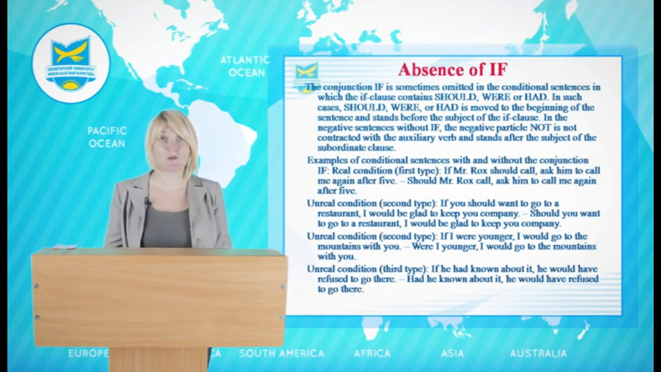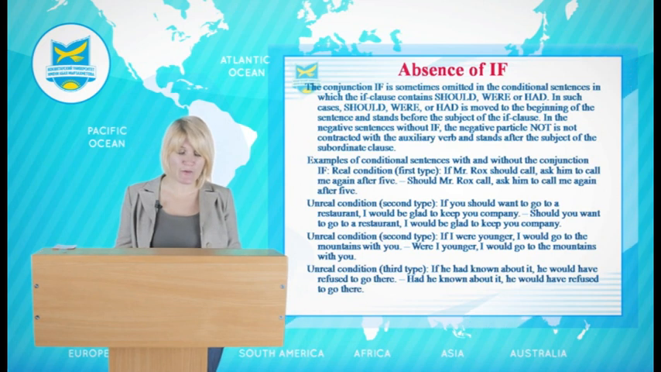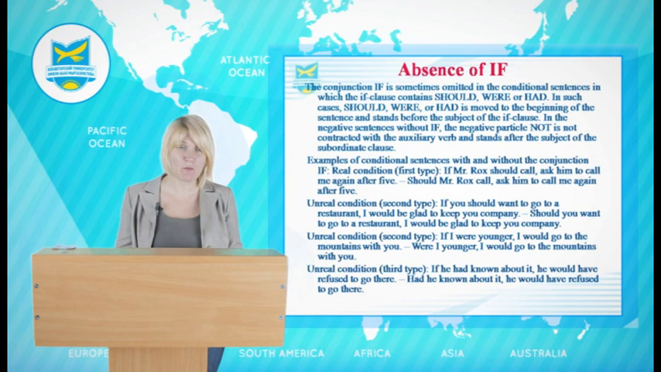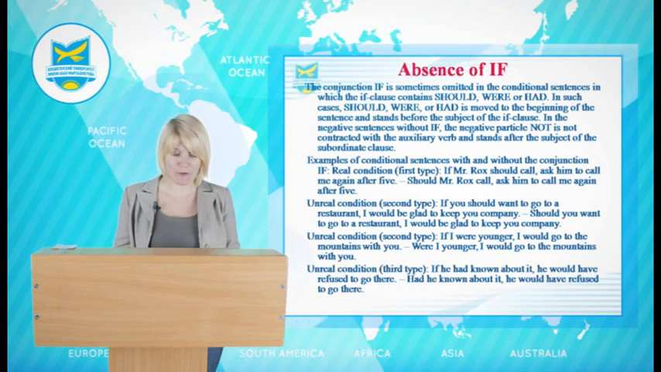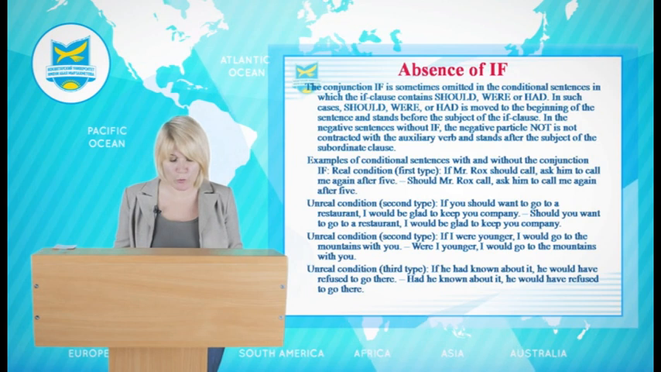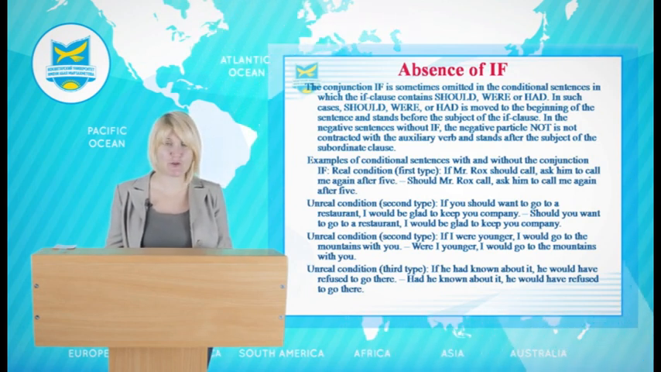Unreal conditional, second type. If I were younger, I would go to the mountains with you. Were I younger, I would go to the mountains with you. Now, unreal condition or third type. If he had known about it, he would have refused to go home. Had he known about it, he would have refused to go.